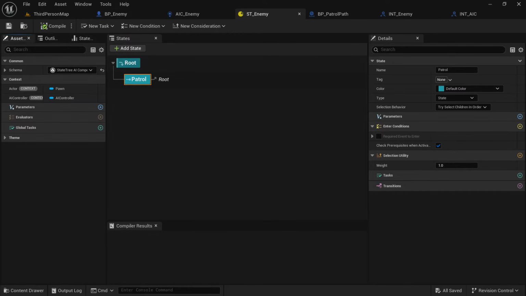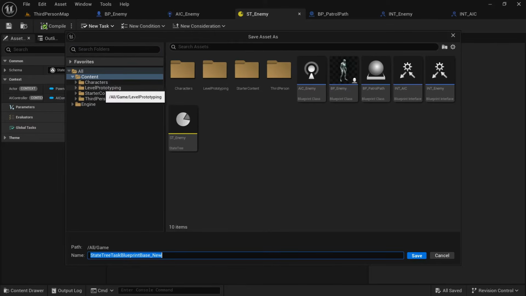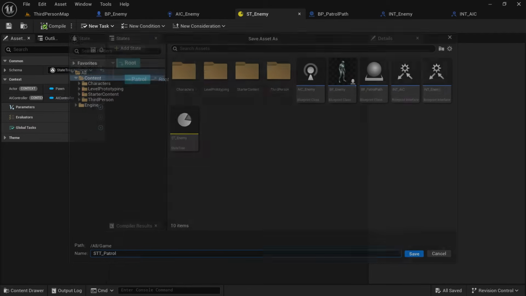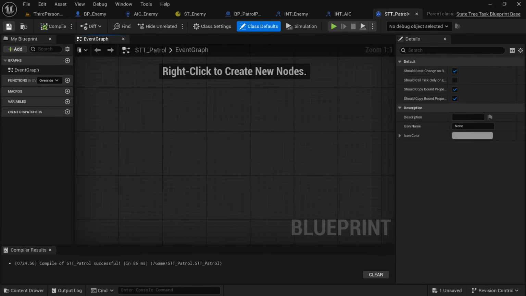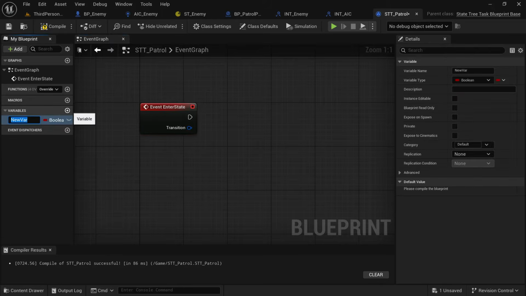Go to the state tree, make a new state called patrol. Now we need to make a new task, so the task that will run when we hit this state. Click on new task, put it wherever you want, call it stt_patrol. Now in this we need two things every single time. We need event state and we need a finish execute.